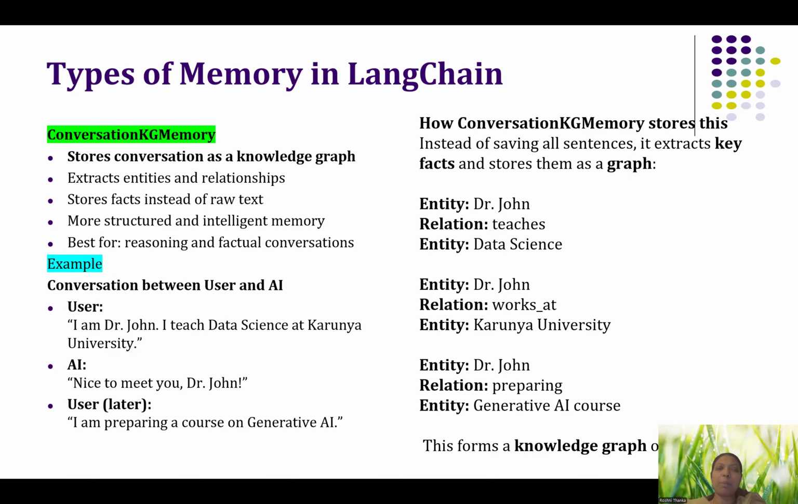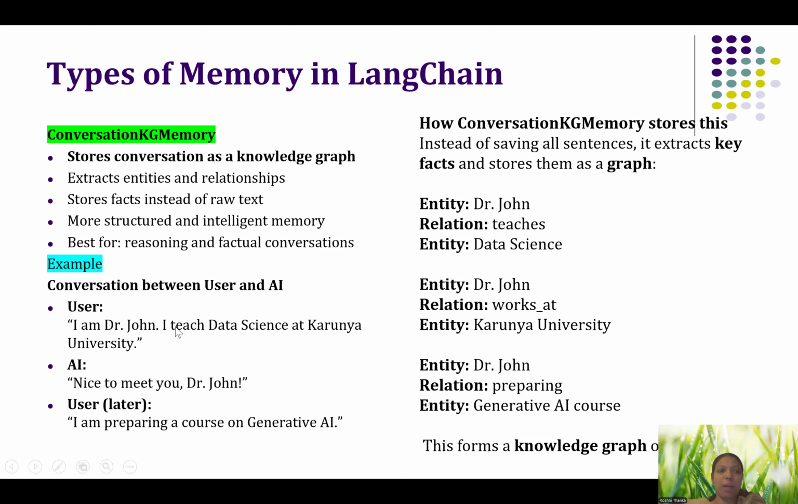The next type of memory in LangChain is conversation KG memory. What is KG? It is knowledge graph. So here, instead of storing the entire conversation, or instead of storing only the last two conversations, what this conversation KG memory will do is extract the important entities and the relationships and store the facts instead of the complete raw text. It will store them as facts. So it is more structured and more intelligent, so it is better for reasoning. Whenever you want to find a factual conversation, you can go for this conversation KG memory. This is knowledge graph memory.